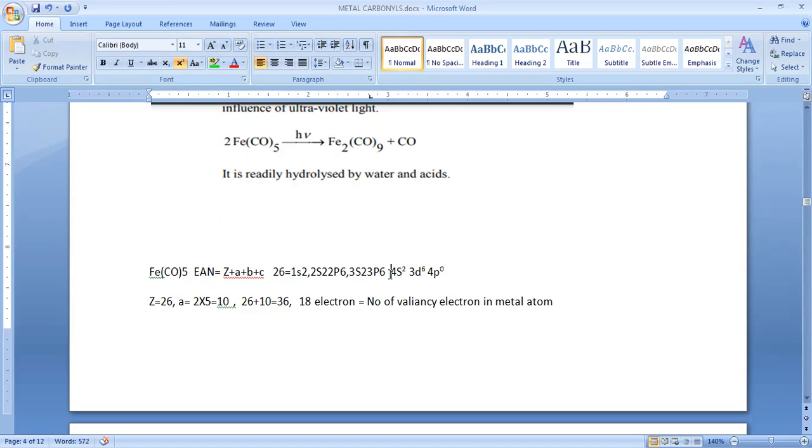So how many valence electrons do we have? 8. So 8 plus 2 times the number of carbonyl groups. We have 5, so that equals 8 plus 10, which equals 18. So this obeys the 18 electron rule. That's why it is stable.